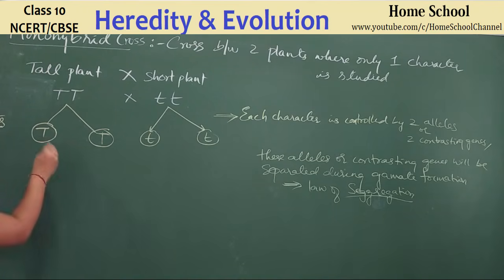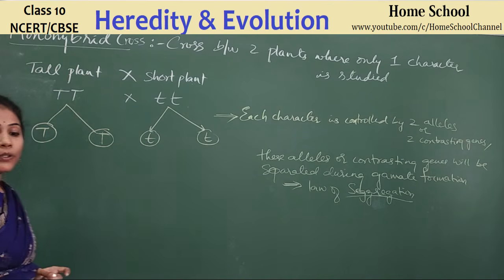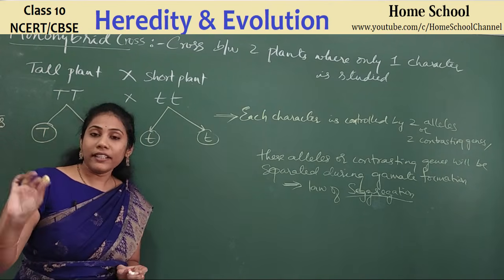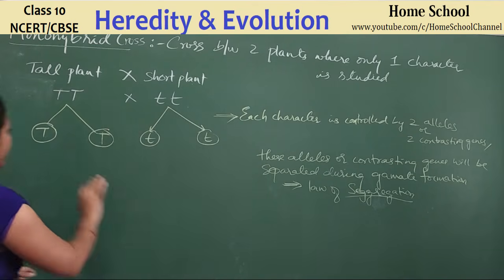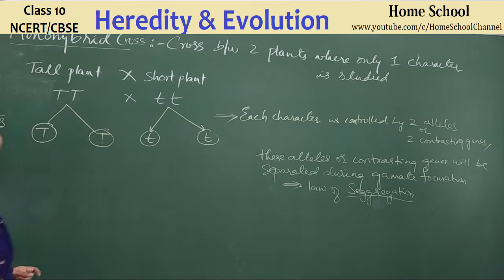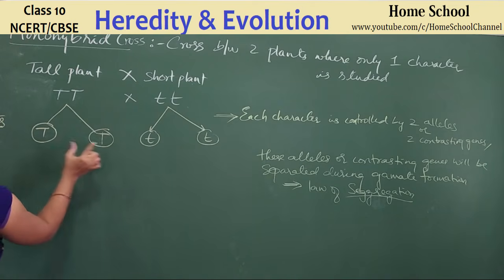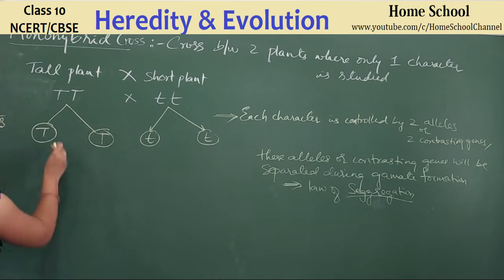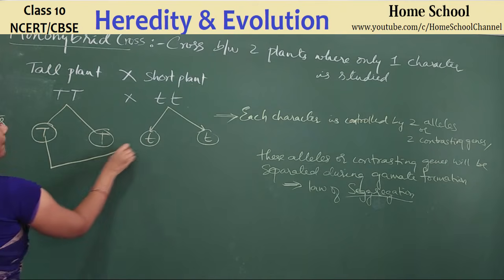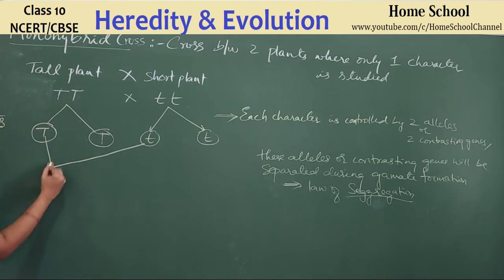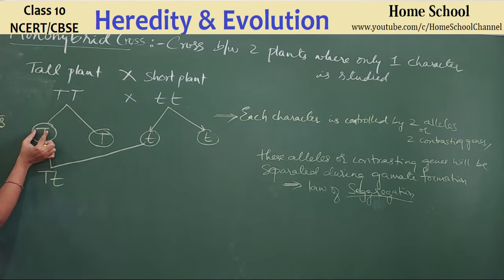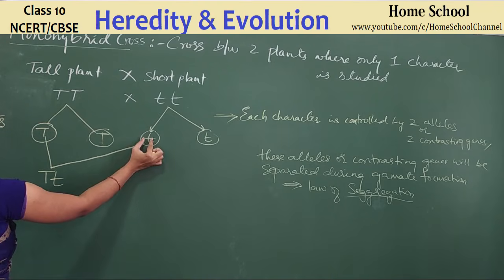And next, when these gametes combine, you will get a new plant, or a zygote is formed. Four possible gametes are seen here, yes or no? These two gametes are from this plant and these two possibilities are from this plant. And how can they combine, guys? Either this particular gamete can combine with this, right? And the zygote can have a genotype, what? Capital T, small t. Yes or no? The gamete having this gene is combining with the gamete having this gene.